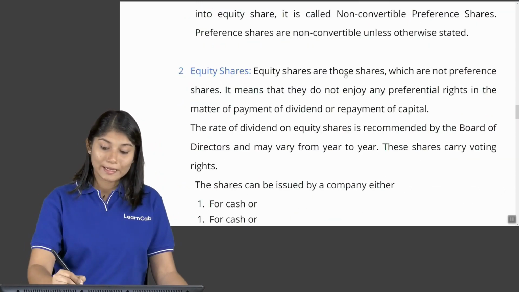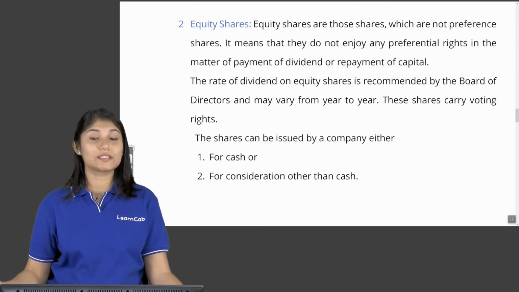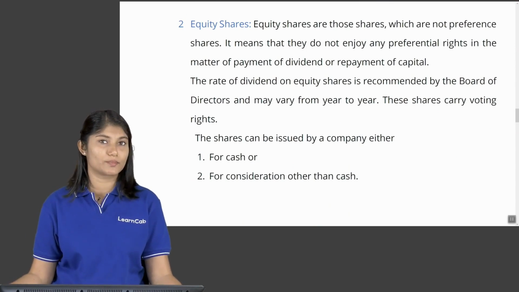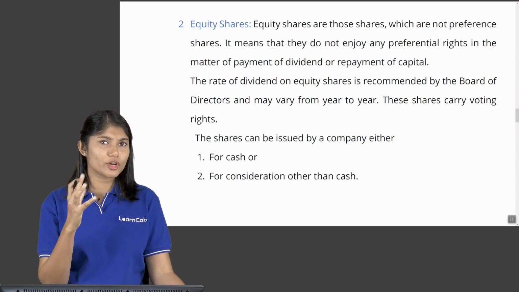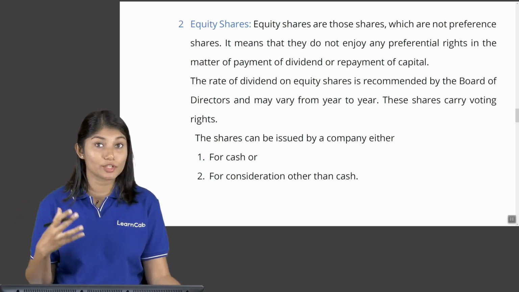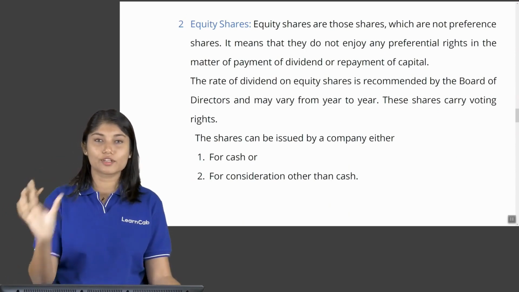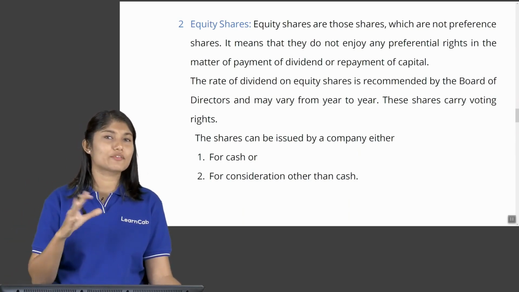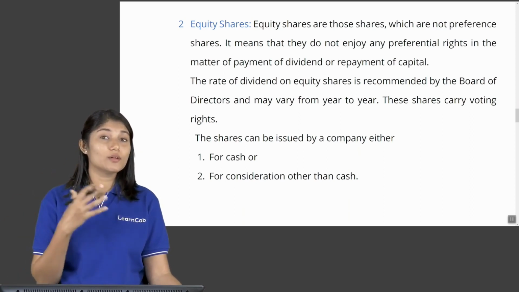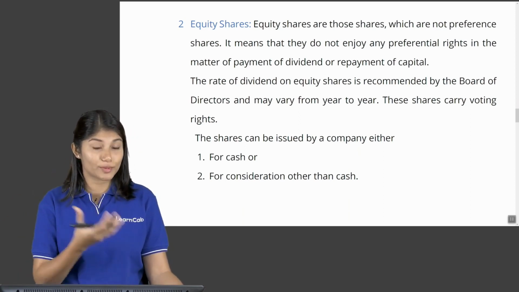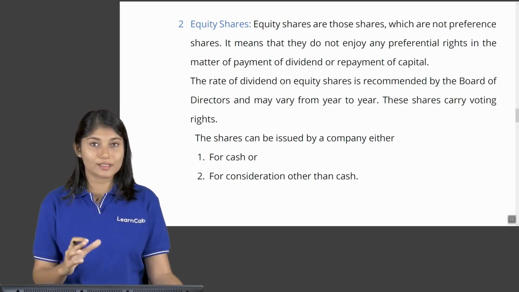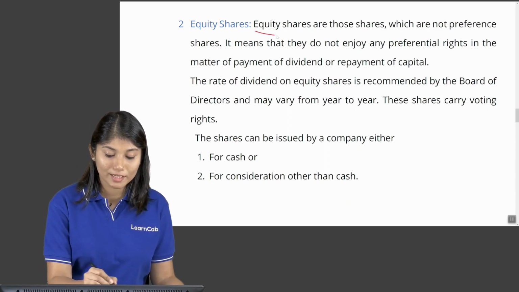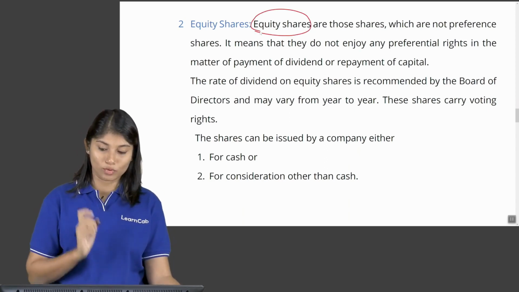Now, the next main category of shares is the equity shares. You all have understood preference shares so far. What is this equity shares? From what you all understood, you can make out that preference shares don't really take much risk, right? They have a fixed rate of dividend. They get preference when it comes to repayment of capital also. So, they are safe investors. Whereas the real owners, just like how you understood in sole proprietorship, the real owners of any business are the ones who take the risk, right? And that is why these equity shares or equity shareholders are the real owners over here.